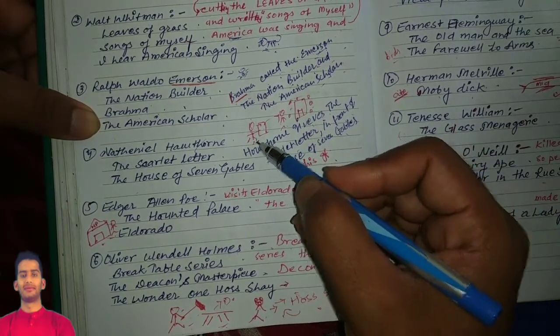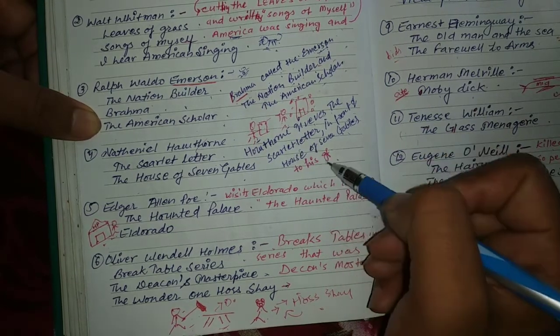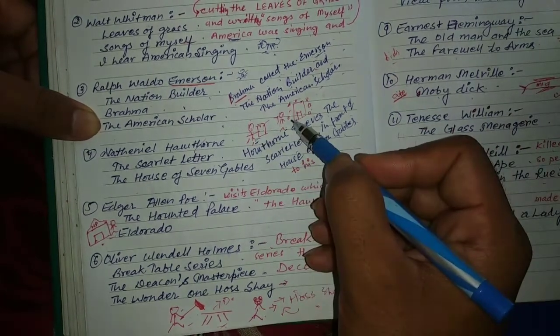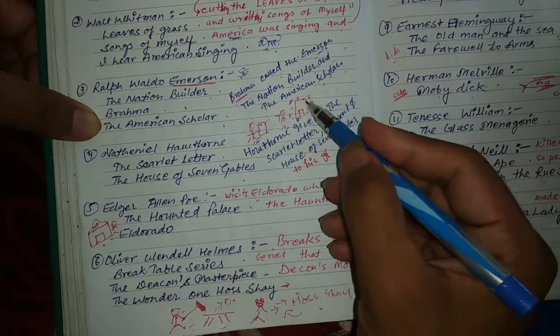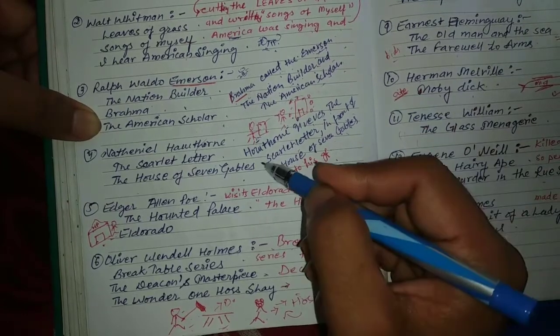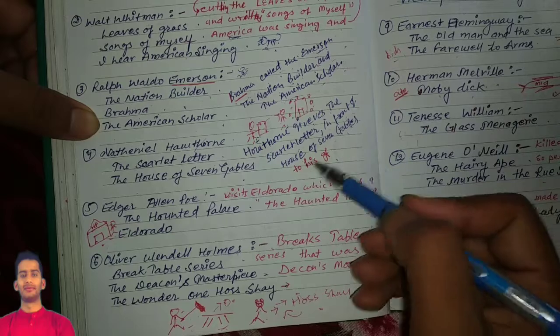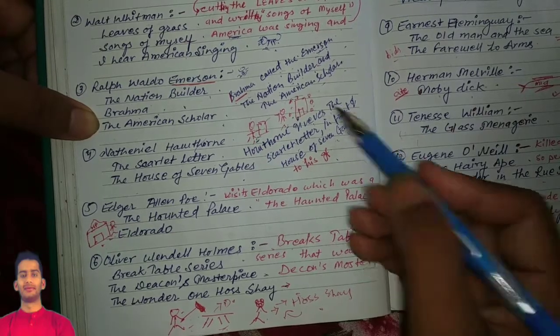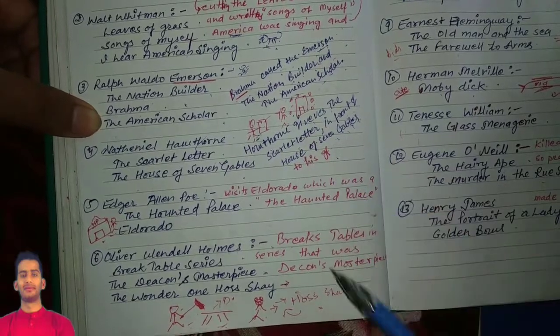Here we have Hawthorne and here is his girlfriend, and he is giving the scarlet letter to her, and they are near the seven gables. So the shortcut is like this: Hawthorne gives the Scarlet Letter in front of the House of Seven Gables.